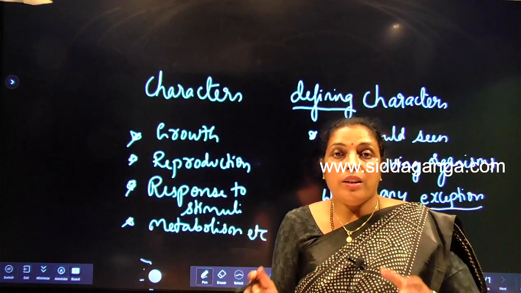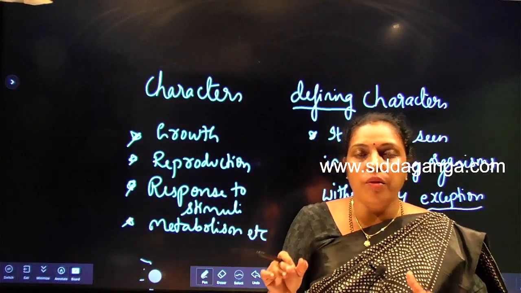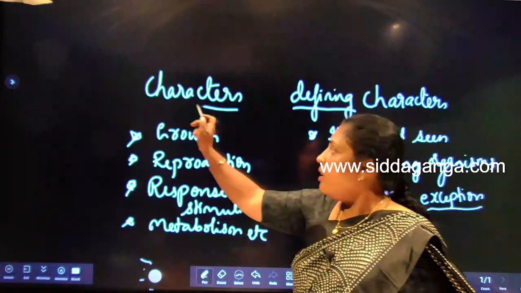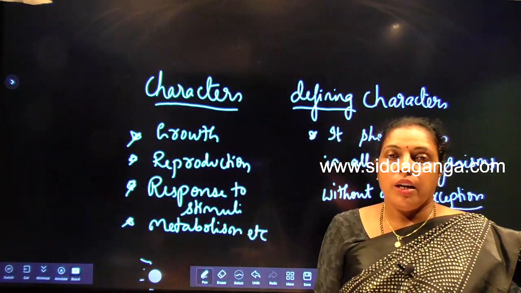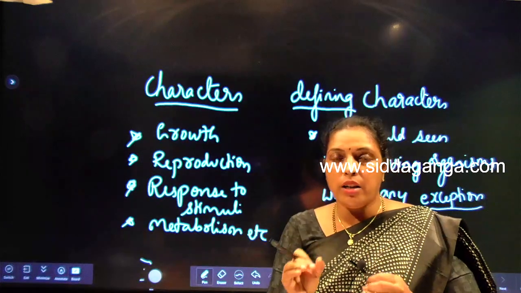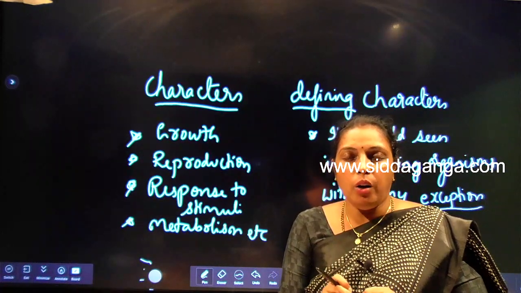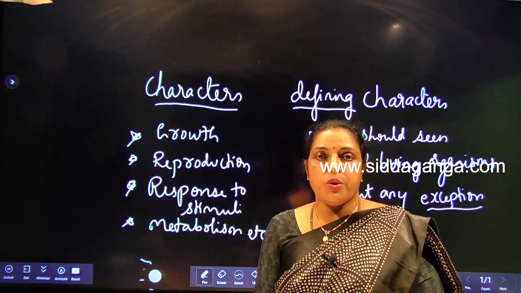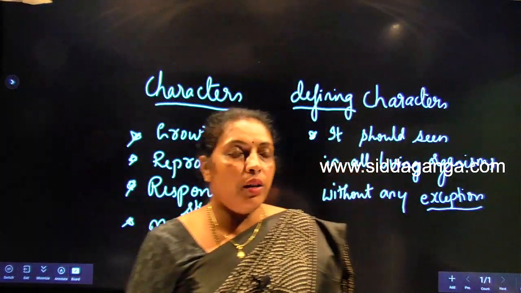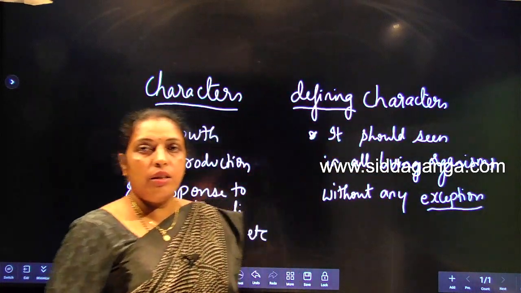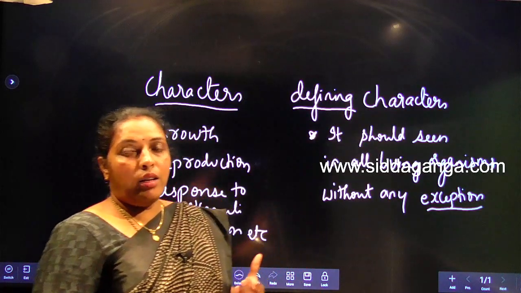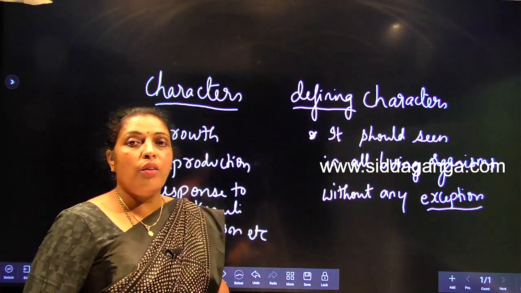If that character is present in all living organisms with some exception, then ನಾವು ಅದನ್ನ characters ಅಲ್ಲಿ ತಗೊಂತೀವಿ ಅಷ್ಟೇ. If a particular character is seen in all living organisms without any exception, that character we call a defining character. So let us now discuss which characters come under defining characters.